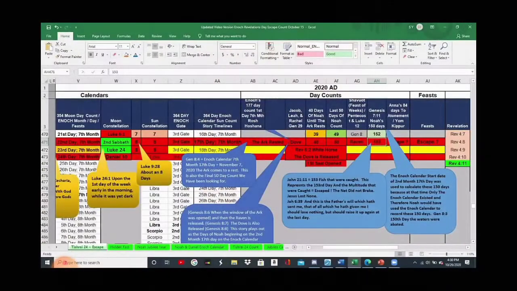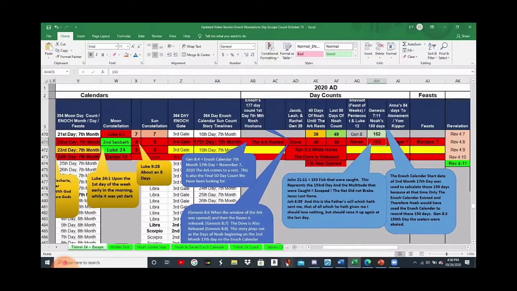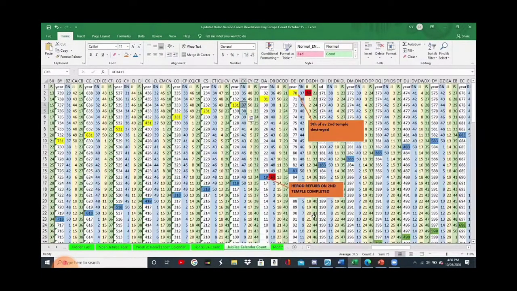I want to get into this, the Jubilee year that we're in now. Some people are saying, no, it's not a Jubilee year, and we've shown this a few times. Our sister Emma made this Jubilee calendar, and what I want to show everyone is how it works. And we have this available for everyone to see and to look at.